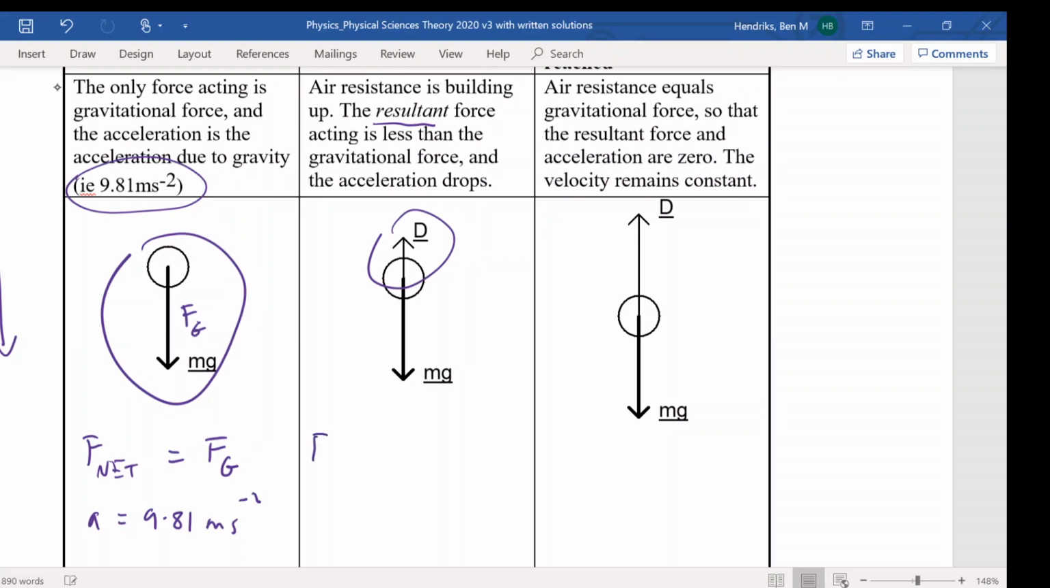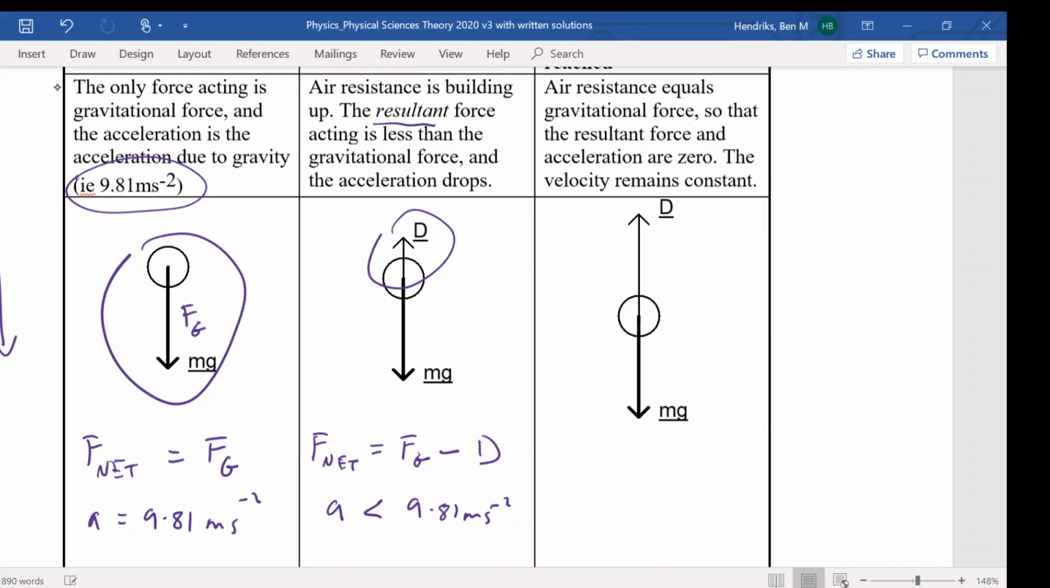If we look at these in terms of our net force, this would now be equal to still the force of gravity, but we'll be taking away the drag force here. And so a would be less than 9.81 meters per second squared. Depending on how big this drag force is, it'd still have acceleration going downwards, but it would be less than our force due to gravity.